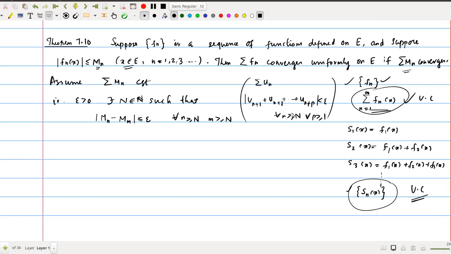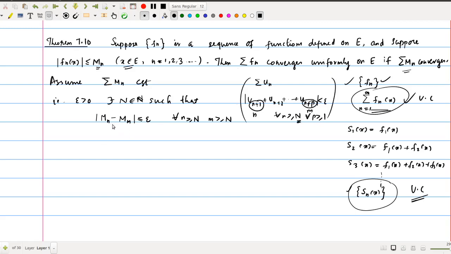This is the definition you have studied in your degree classes. This is the same as this one. If you put this as n and this as some m, then both will be n plus p, since p is greater than or equal to 1, then n and m are greater than or equal to N. So this will follow.